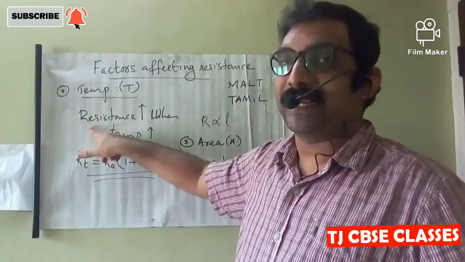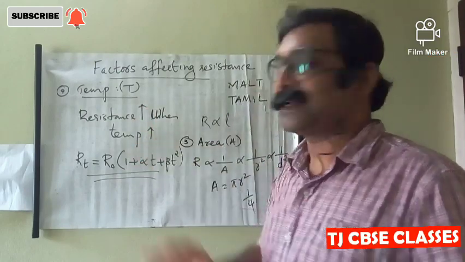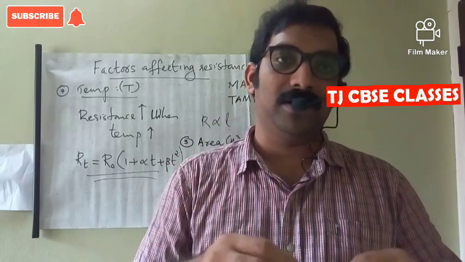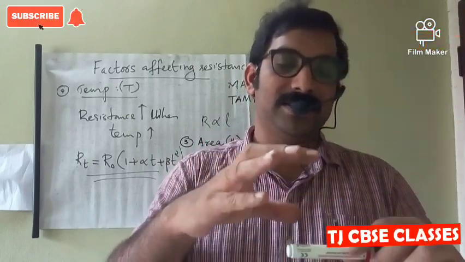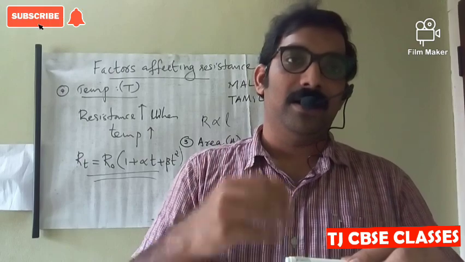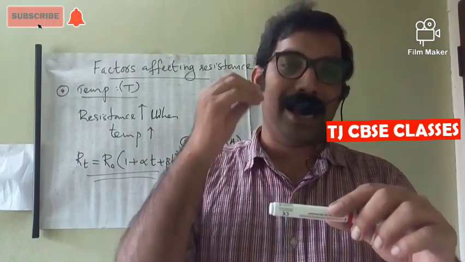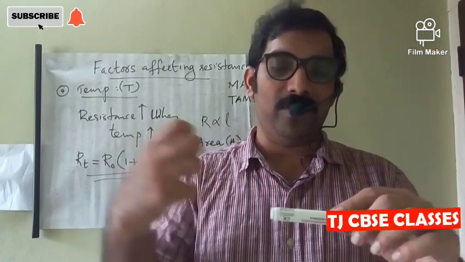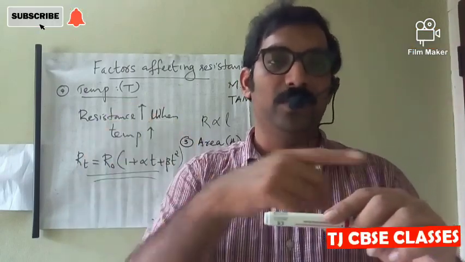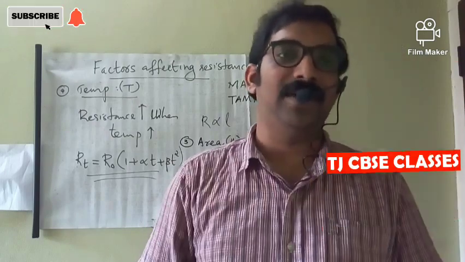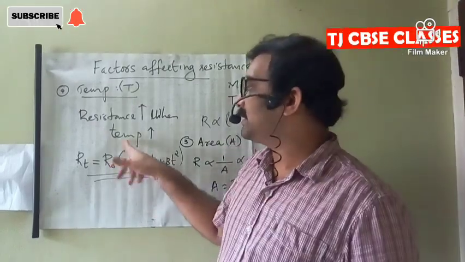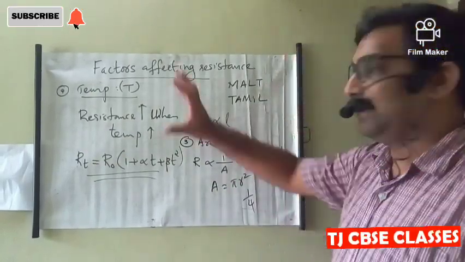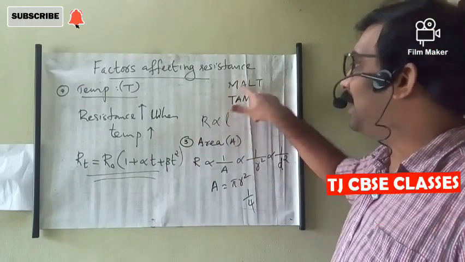Here it is only a simple thing you need to study. The resistance of the conductor increases when the temperature increases. The rate of collision or vibration of the atoms or ions increases, then electrons cannot flow smoothly from one end to the other end. That opposing factor is termed as resistance. In short, we can say it is MALT.